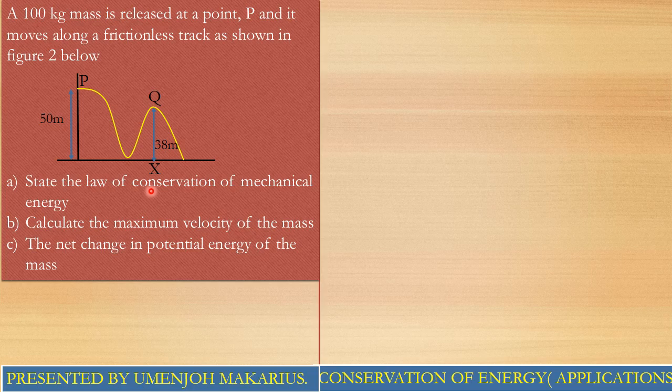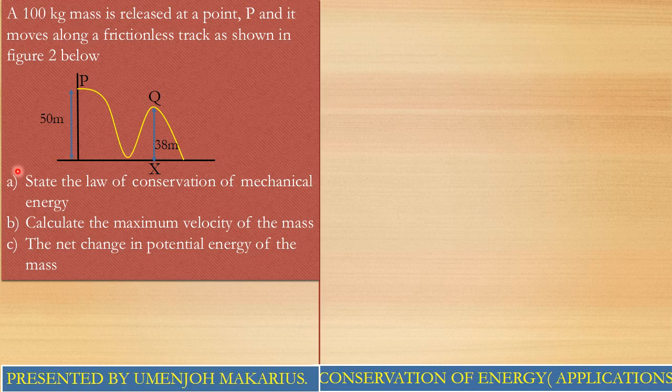Alright. So friends, we should know that the question mentioned earlier that this mass moved in a frictionless track, right? That's very important guys. Even if the question did not tell us that it moved in a frictionless path, we are going to assume that it moves in a frictionless path so that we can apply the principle of conservation of mechanical energy, okay?